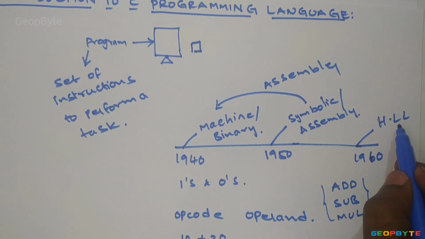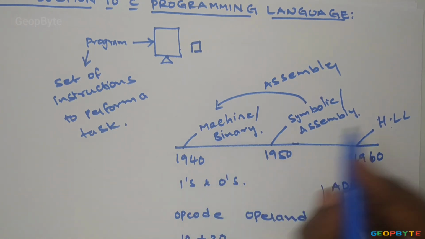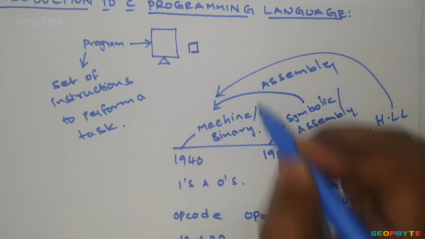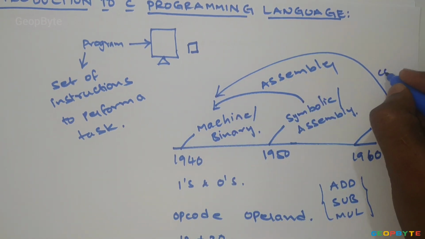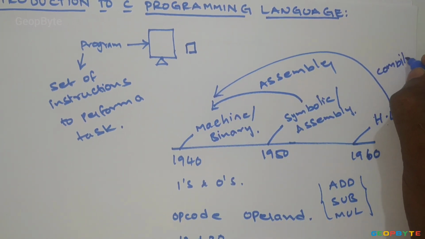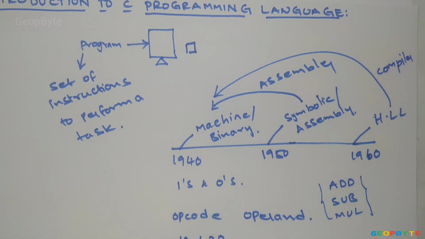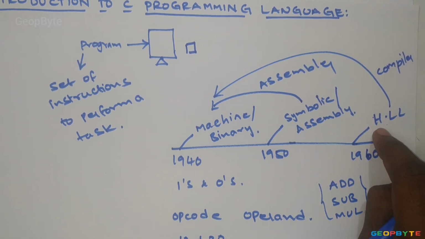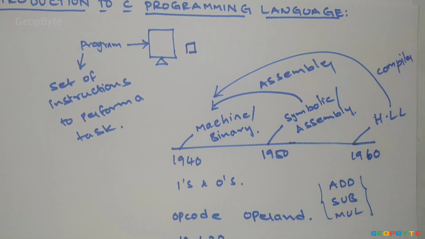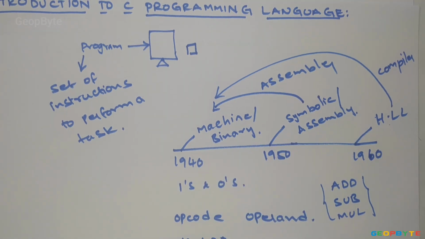So in order to convert from high level language into machine language, we use a program called a compiler. A compiler is a program which converts high level language instructions into machine language or binary language. High level language is a machine independent language. It enables a user to write programs in a language which resembles English words and familiar mathematical symbols.